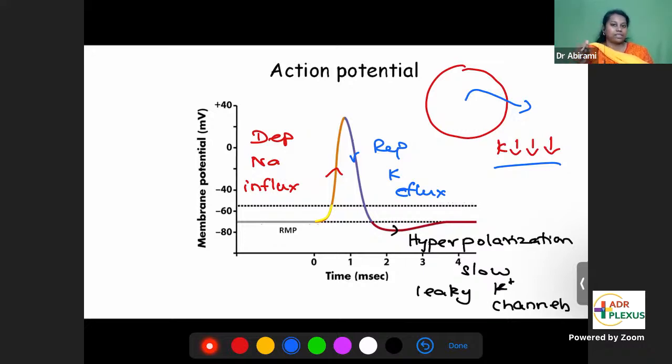If you go for repolarization, potassium is still low in the extracellular fluid, so you still have the gradient. Potassium will keep on moving outside. So after repolarization, it will go for hyperpolarization, even going beyond the RMP, because the gradient is still favoring it.